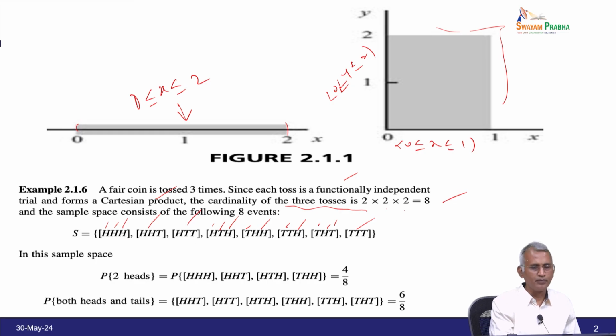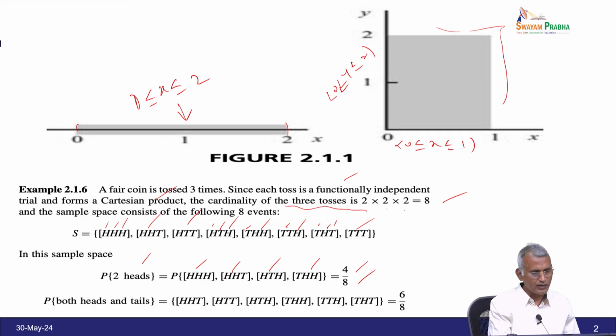Let us go with the problem of the probability of 2 heads. Suppose we want only 2 heads. From the sample space you check it out. Out of 3 tosses, 2 heads are coming here: HHT has 2 heads, HTH has 2 heads, THH has 2 heads. These are the only possibilities. Therefore, out of 8, 3 possibilities come. The number of favorable cases divided by the total number of outcomes is the probability of 2 heads. I hope all of you understand how to find the probability of 2 heads.